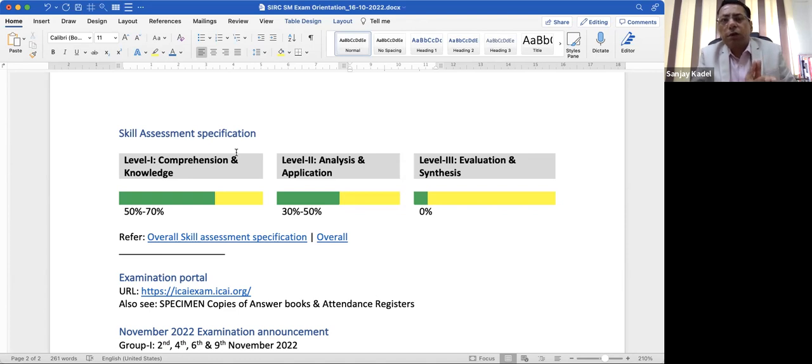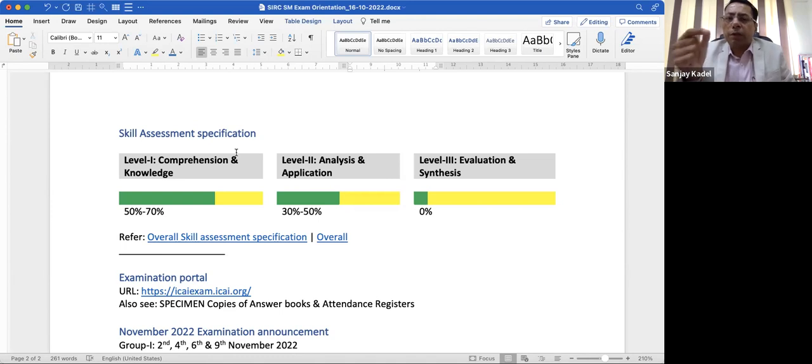Most theory subjects involve comprehension and knowledge. Next, level 2, analysis and application. Like we said in the initial part of our discussion, case study. So case study is nothing but analysis and application related question. So 30 to 50% of your test paper will consist of analysis and application questions.